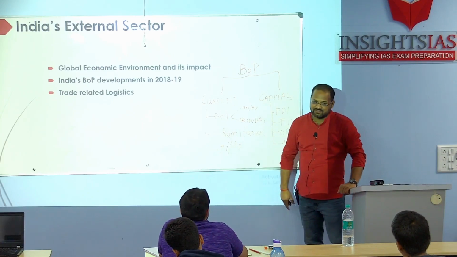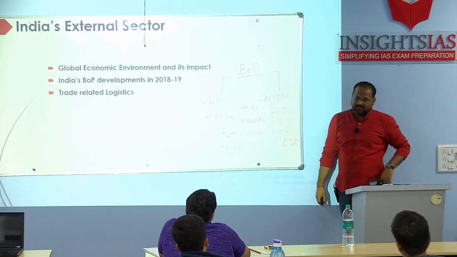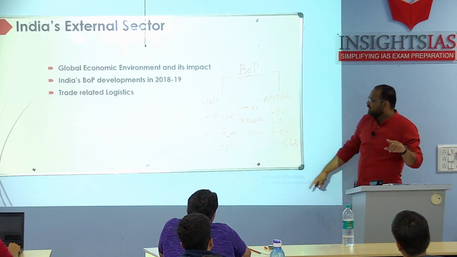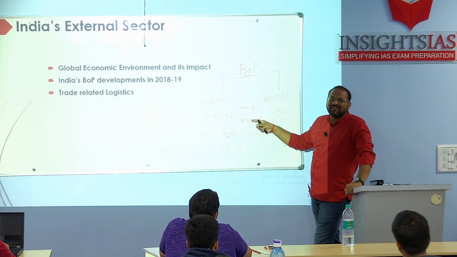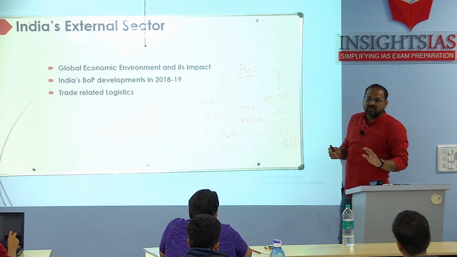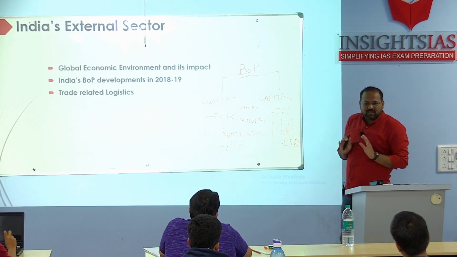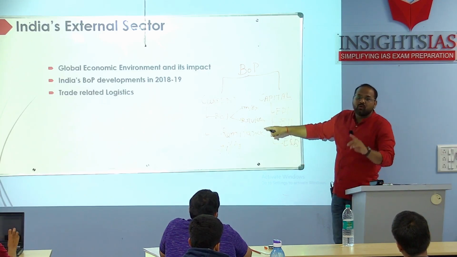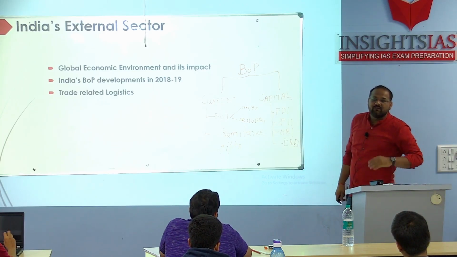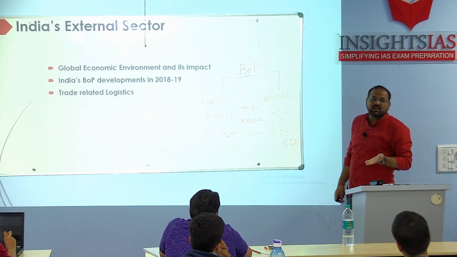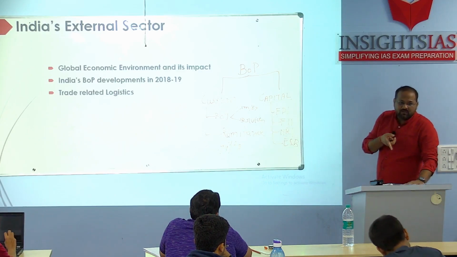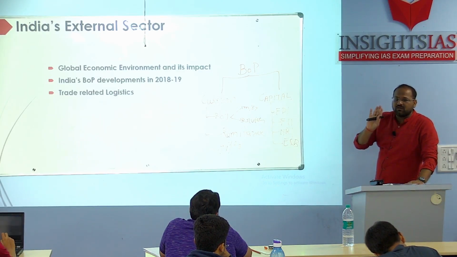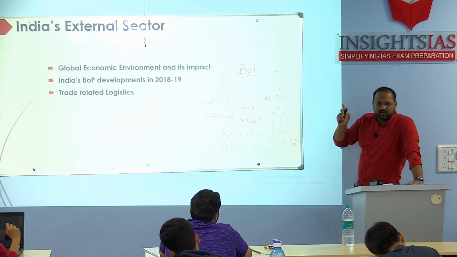So why has it increased? We saw our trade deficit with respect to value. So where will the trade deficit be? Here only. Yes or no? Trade deficit. Import and export. Due to that, trade deficit will be there, so it will come here only. What was our trade deficit? 184 billion. We discussed the whole question about how to improve our trade deficit. They have given the value in percentage, but we know one data: 184 billion is there. Let's remember that only.